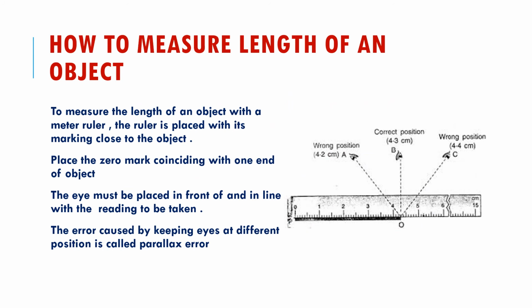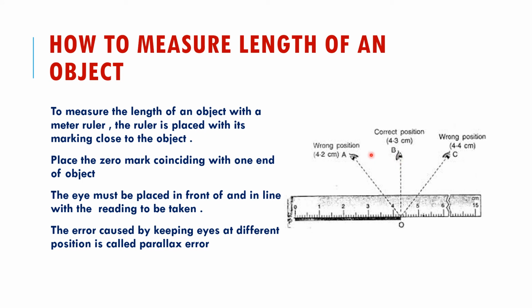Now, how to measure the length of an object? You all must have measured the length of a line. See here, there is a black line given. It starts from this point 0 and goes up to 4, and after 4, 1, 2, 3. So it is 4 centimeter and 3 millimeters. So we say it is 4.3 centimeter.